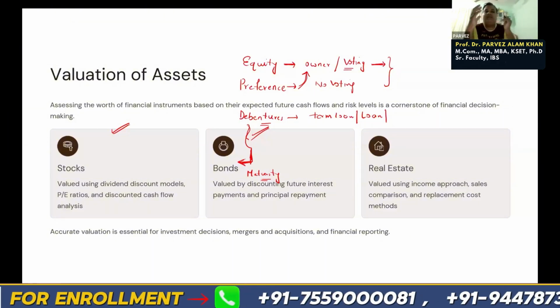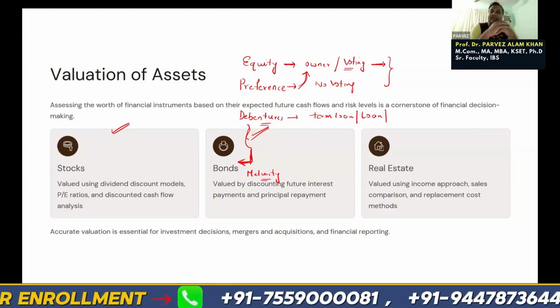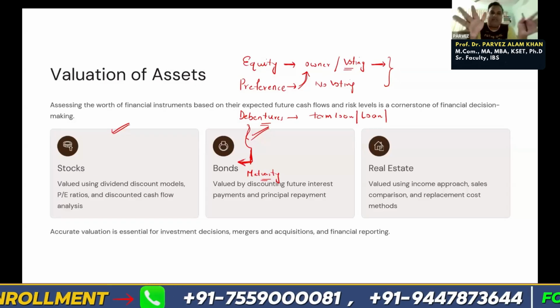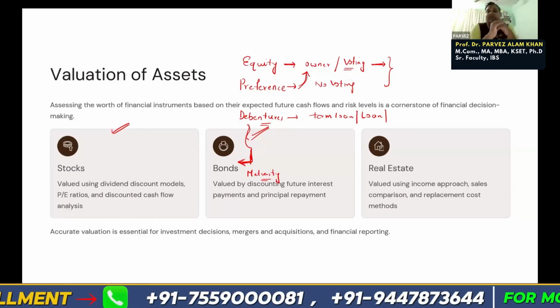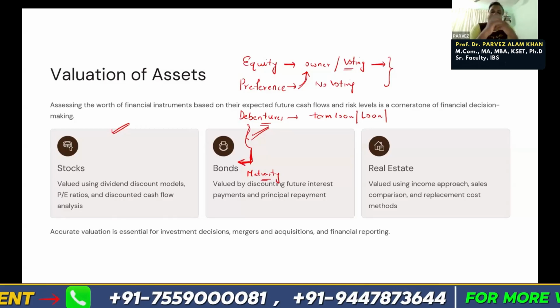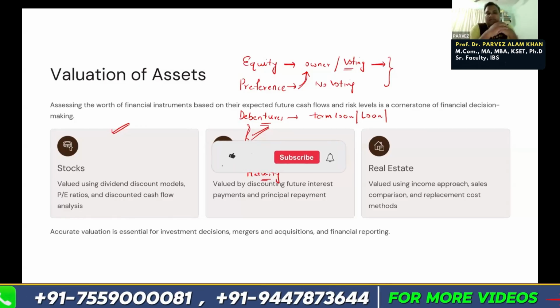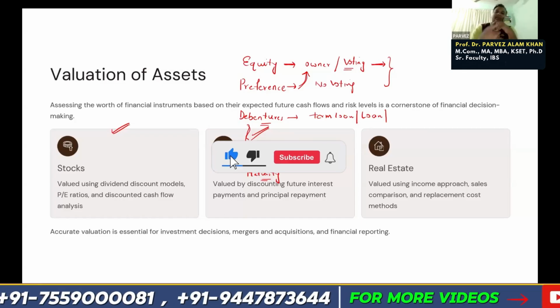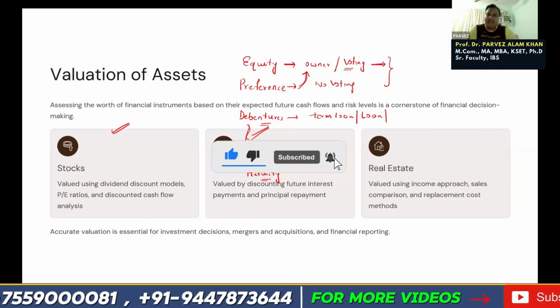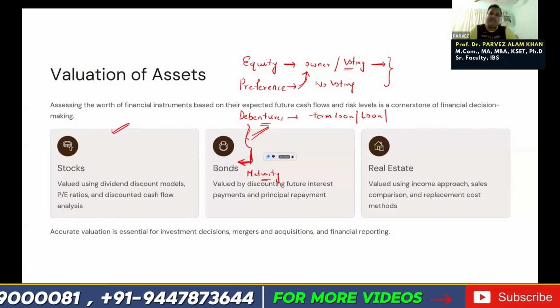Whether it is 2%, 5%, 18%, whatever we have said in the promissory note or in the structure, whatever we have promised, that amount we have to pay every year without fail. So that is what we call debentures. These are the different types of sources you have.